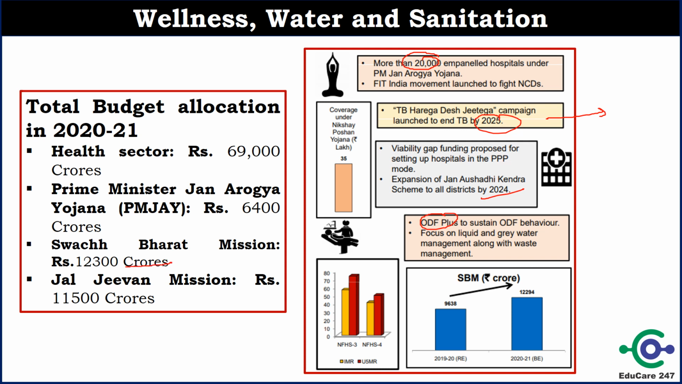12,300 crores. For Jal Jeevan mission they have allocated 11,500 crores. For Prime Minister Jan Arogya Yojana 64,000 crore, and for overall health sector government has allocated 69,000 crore. So these figures are also very important. You can remember all the important points from this sector as well.